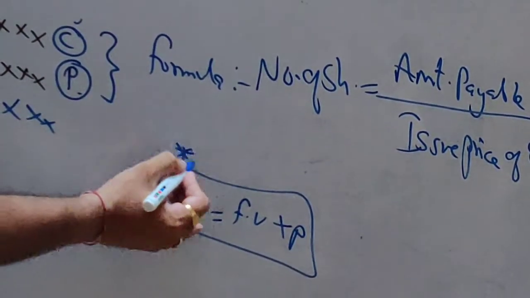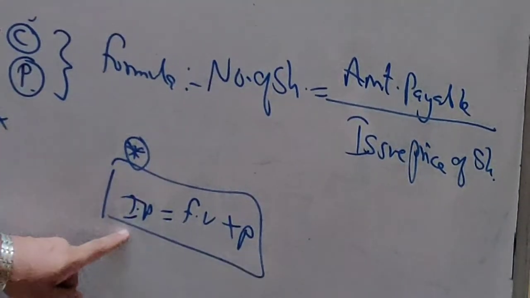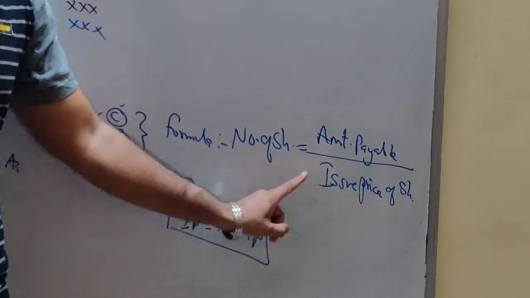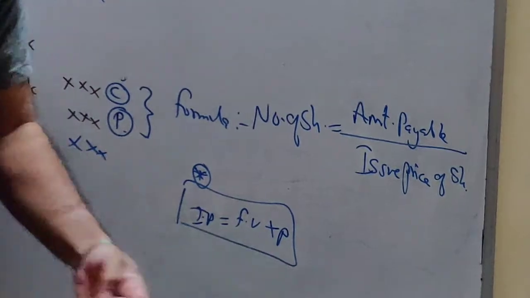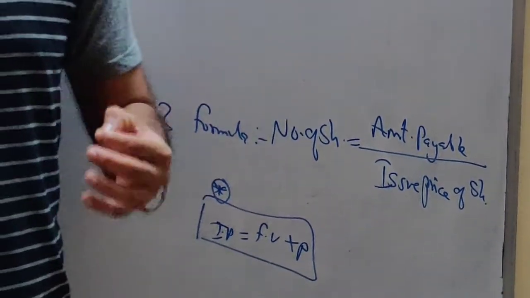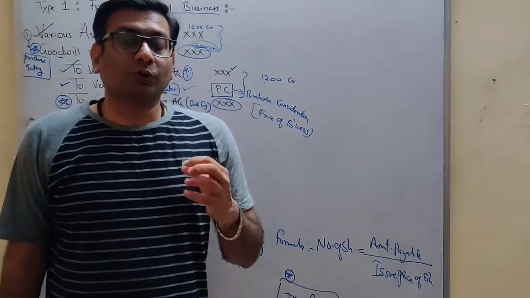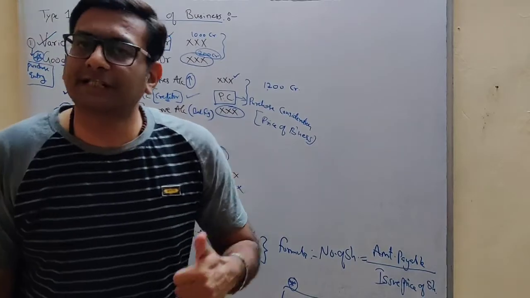Also copy down this thing. How to decide the issue price of a share? Issue price of a share is face value plus premium. So copy down both the formulas, and how to use this formula I am going to explain by taking one sum in my next video. By that time, I want you to just go through these master entries and try to understand them. Thank you, students.